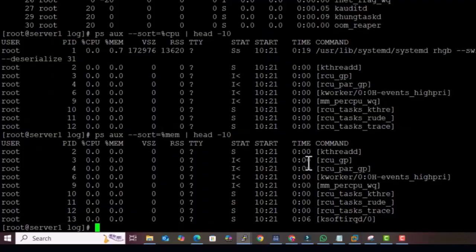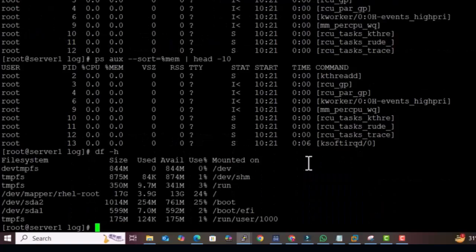And another command that you are going to use in your daily life is df -h to check the file system utilization. It is showing the output that currently root is 24% utilized.